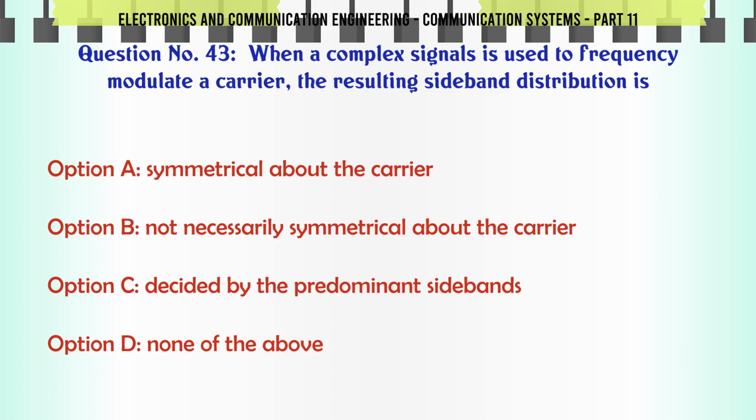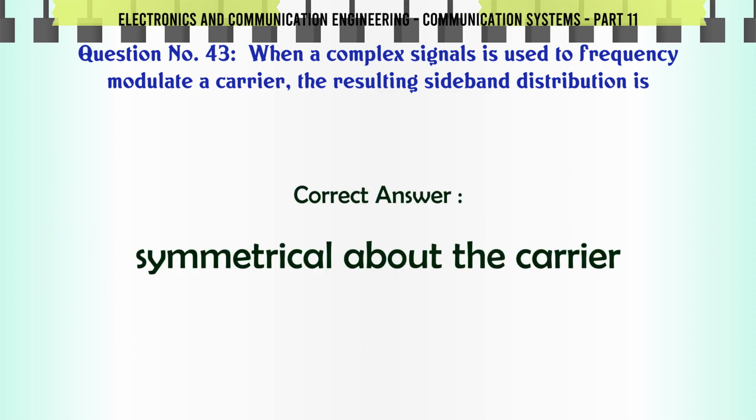When a complex signal is used to frequency modulate a carrier, the resulting sideband distribution is A. Symmetrical about the carrier, B. Not necessarily symmetrical about the carrier, C. Decided by the predominant sidebands, D. None of the above. The correct answer is symmetrical about the carrier.